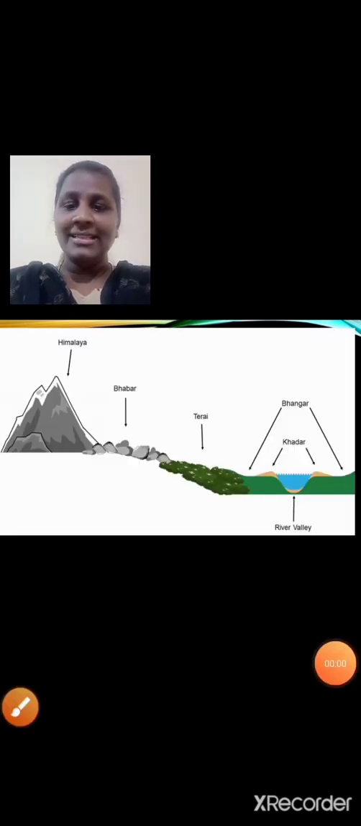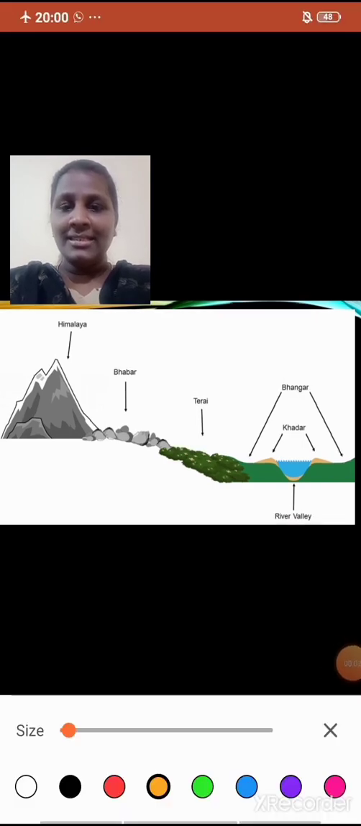The Bhabar area is comprised of pebbles which are brought down by rivers. Here in this image you can see the pebbles, which are deposited by the rivers as they flow along the Himalayas. I hope it is clear. You can see the image here. Can you see the pebbles here? Yes, the pebbles are brought by the rivers.